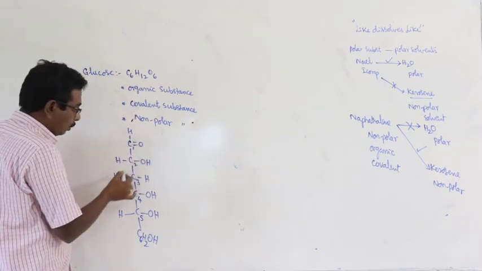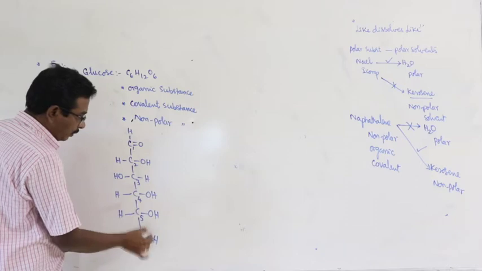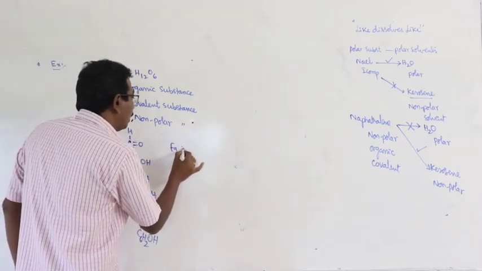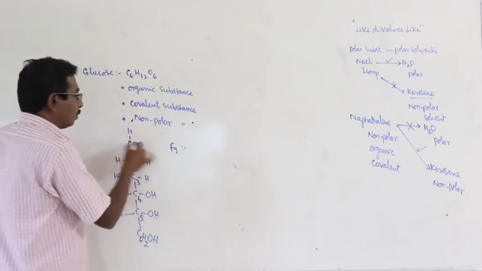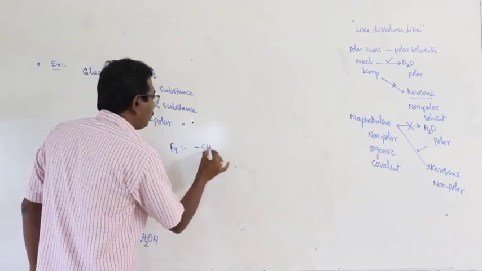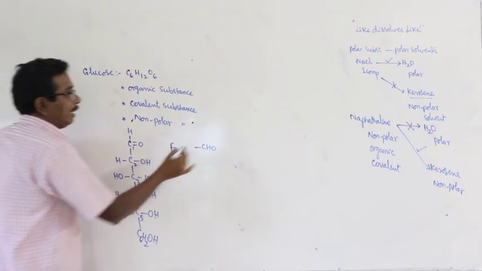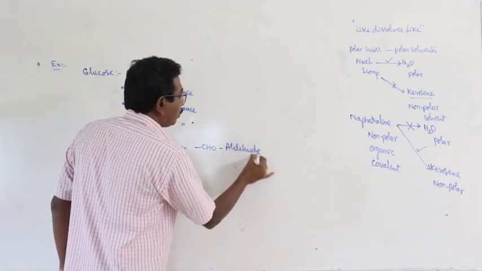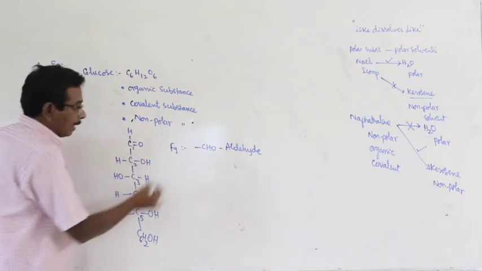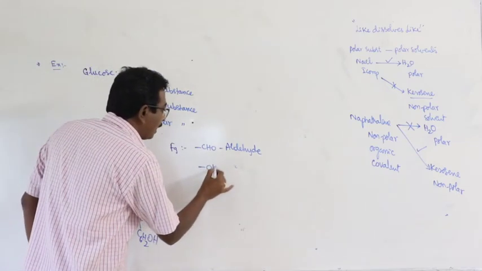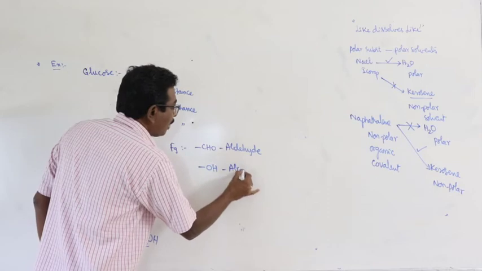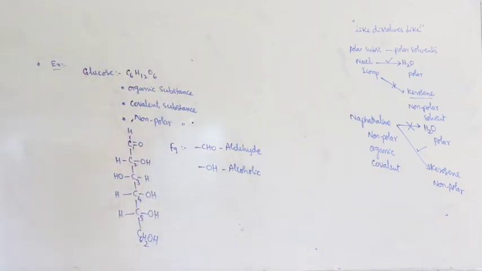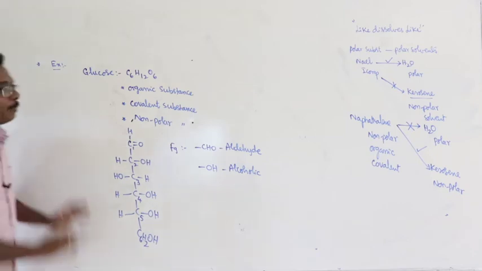What are the functional groups that are present in glucose? First carbon, CHO. This is the aldehyde group. And the second one is the hydroxyl group, meaning alcoholic groups. 2 types of functional groups are present. This is about the molecular atmosphere.